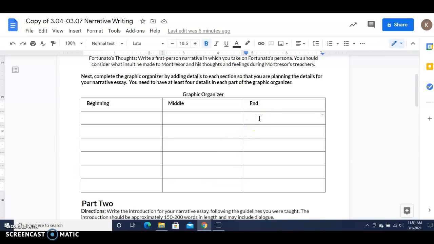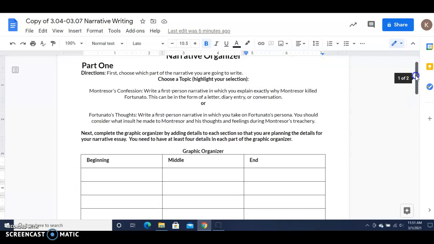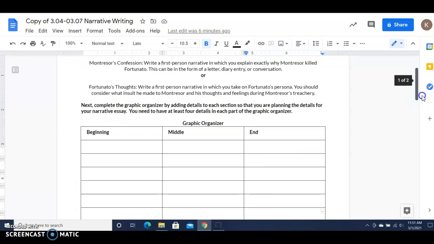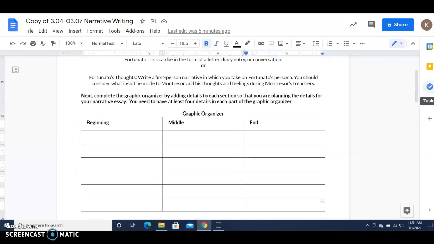And then the end. You have to figure out a way to end. You might want to end on, we know what happens, right? But you might want to end on a different kind of cliffhanger, or you can solidly wrap things up. Again, it can be some type of cliffhanger. So part one is what you're doing for 3.04.